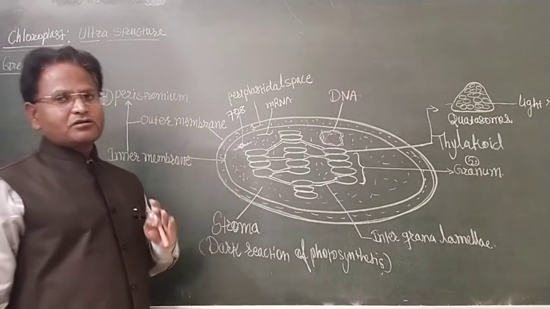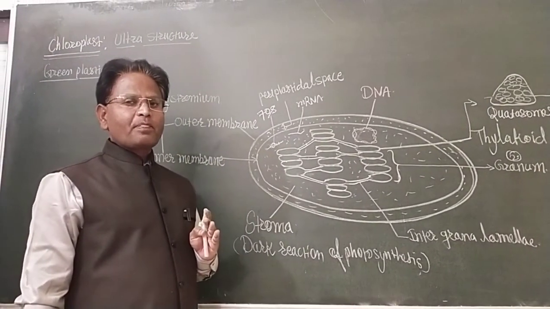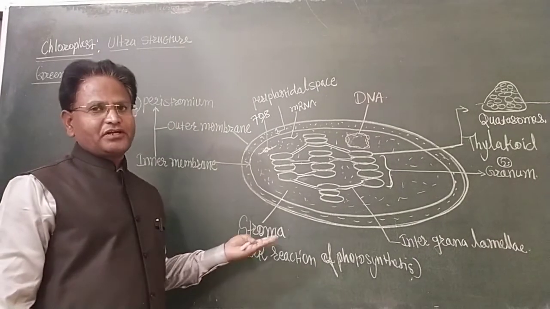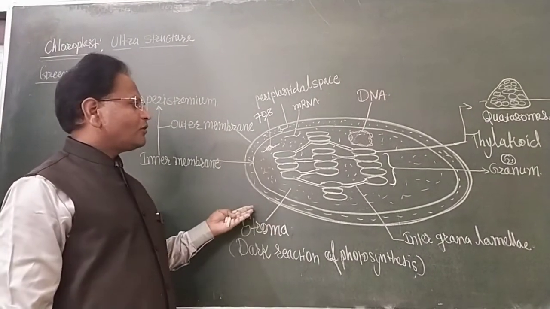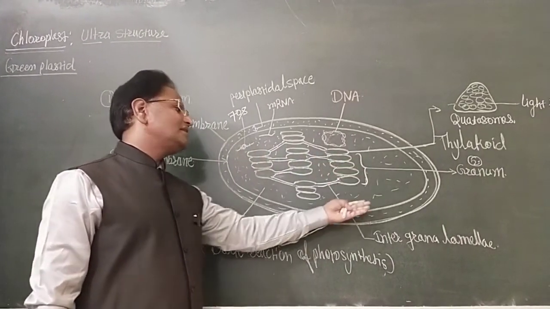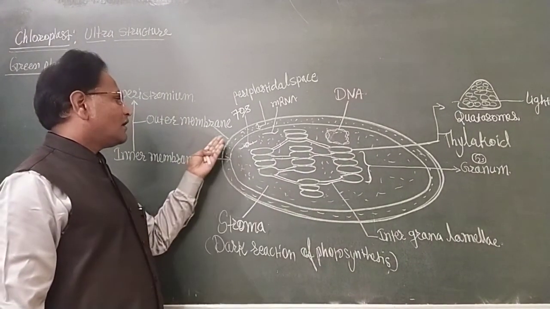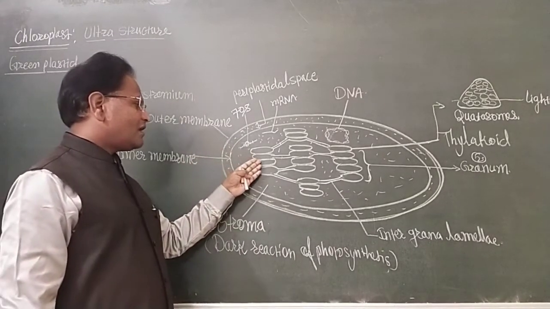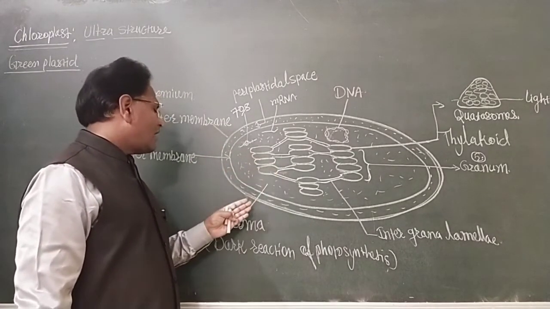In the dark reaction of photosynthesis, glucose molecule carbohydrate is synthesized. Now we have already studied the structural components of the chloroplast: peristromium, grana, intergranular lamellae and stroma.